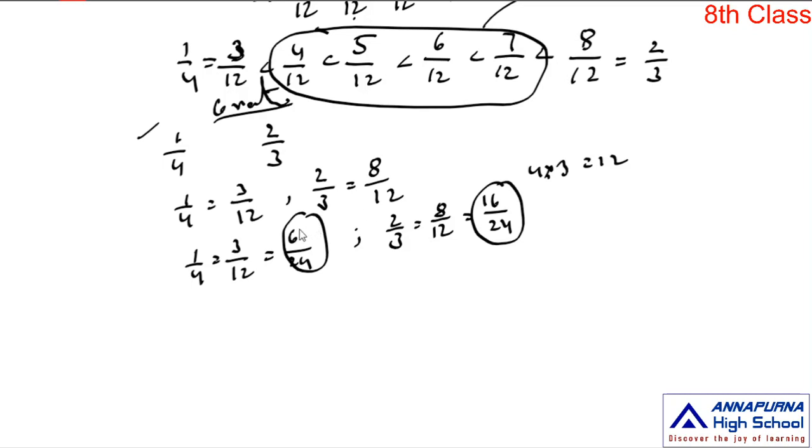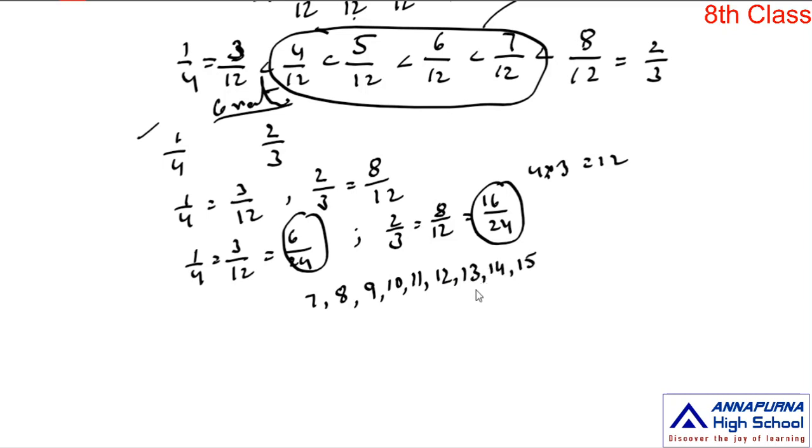By observing the numerators in between 6 and 16, we have 7, 8, 9, 10, 11, 12, 13, 14, 15. So totally how many integers are there? 1, 2, 3, 4, 5, 6, 7, 8, 9 integers are there.